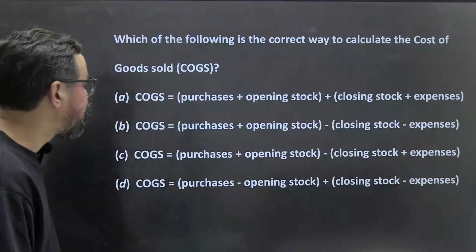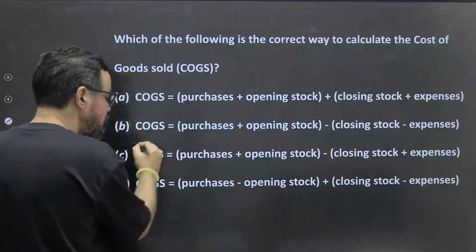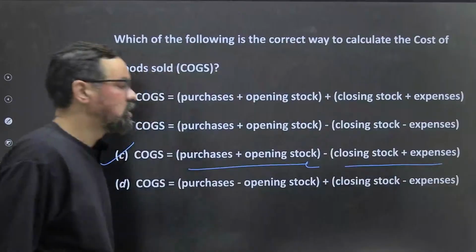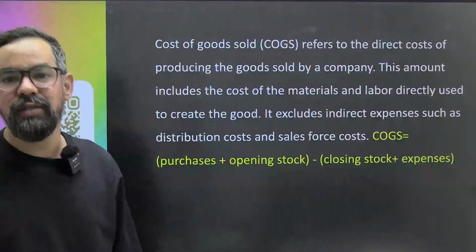ठीक है? चलो, yes very good. Option C should be the right answer. Purchase plus stock minus closing stock plus expenses. Highly expected question.